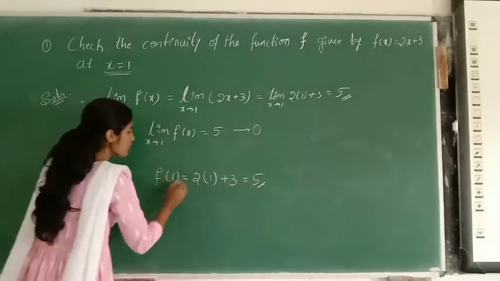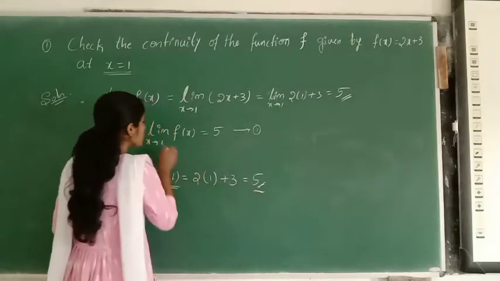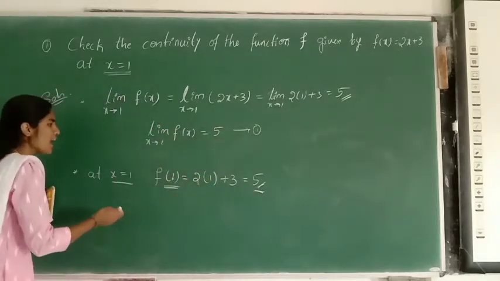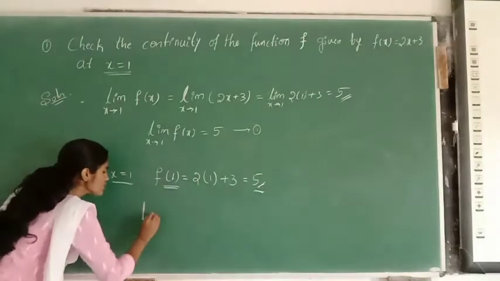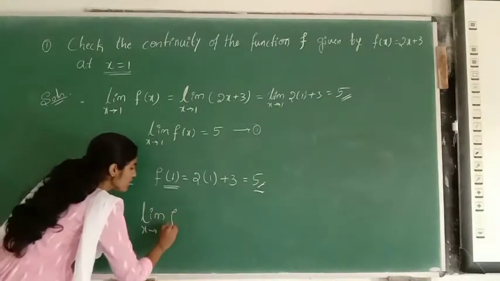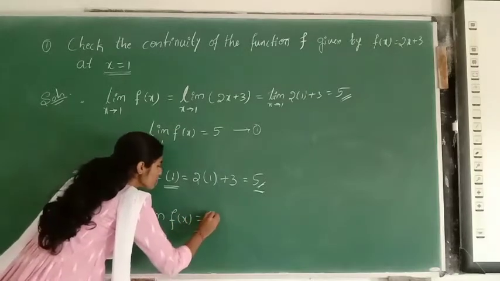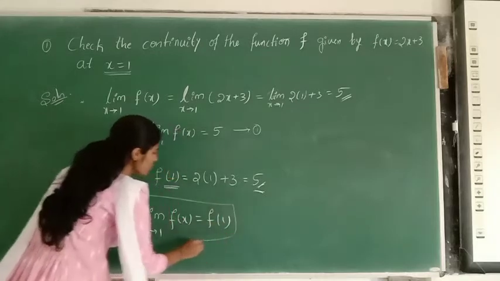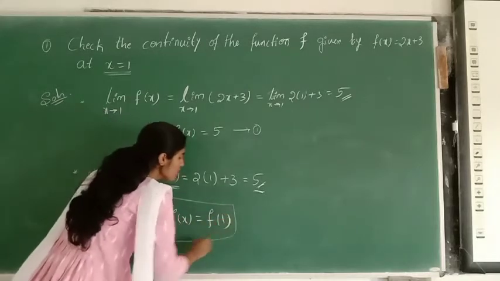That is, f of 1 is equal to 5 and the limit as x tends to 1 of f of x is equal to 5. Then I can say that the value of the function is equal to the limit of the function, that is, the limit of f of x is equal to f of 1.